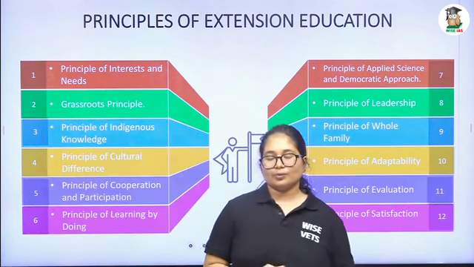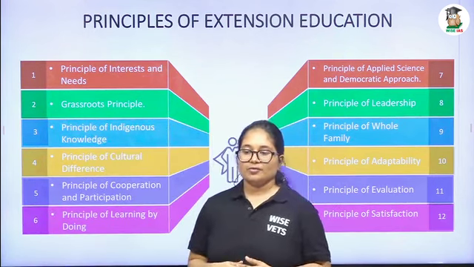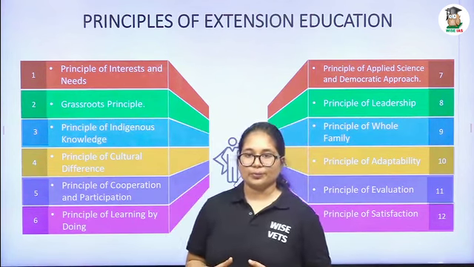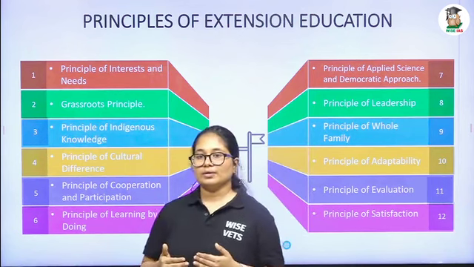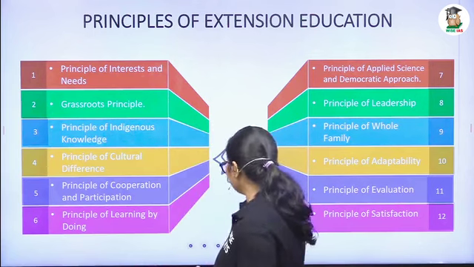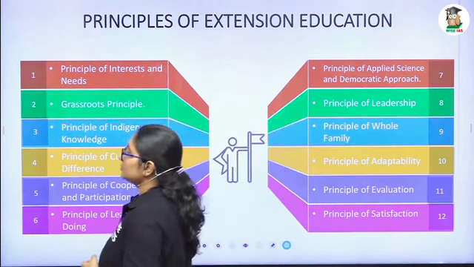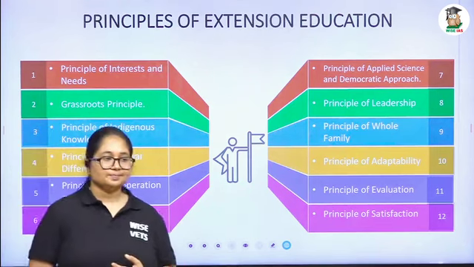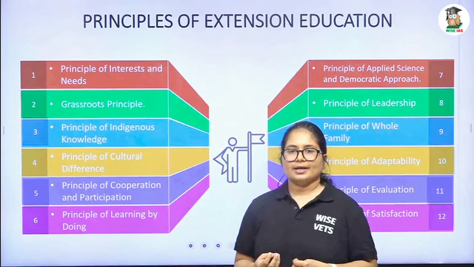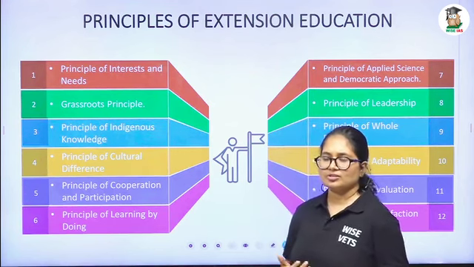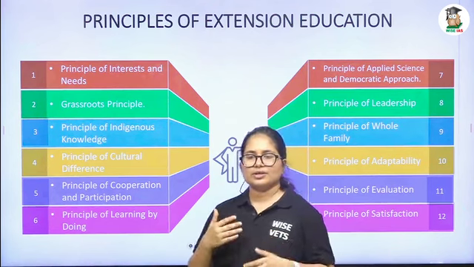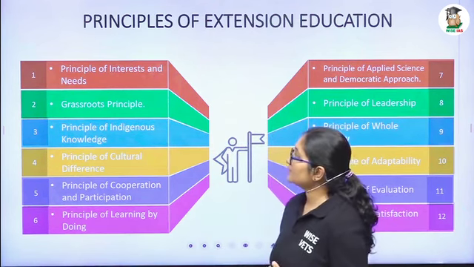From now onwards, we are going to act as extension agents. We are posted in a particular village. How will we develop an extension education program? For that, we have to follow certain principles. Okay, there are 12 principles of extension as far as concerned. The first one is the principle of interest and need. It will be very simple to learn, so you need not be confused with these 12 points. It is very easy. You can learn by your common sense, and you can connect the dots so that you can remember.